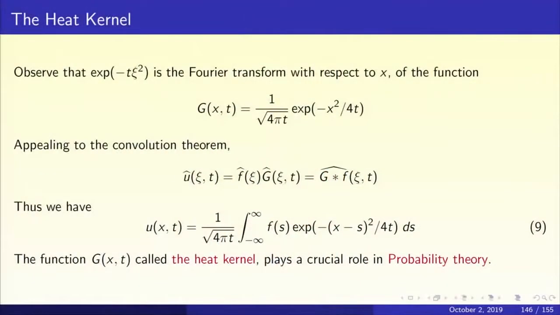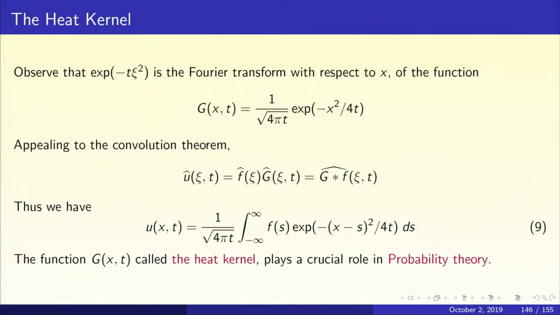It is the Fourier transform of e to the power minus x squared by 4t. If you take e to the power minus x squared by 4t and you take the Fourier transform, you are going to get exactly e to the power minus t chi squared, except that you have to adjust the constant properly. What is the constant? 1 upon root 4 pi t. So that's exactly this function g(x,t).